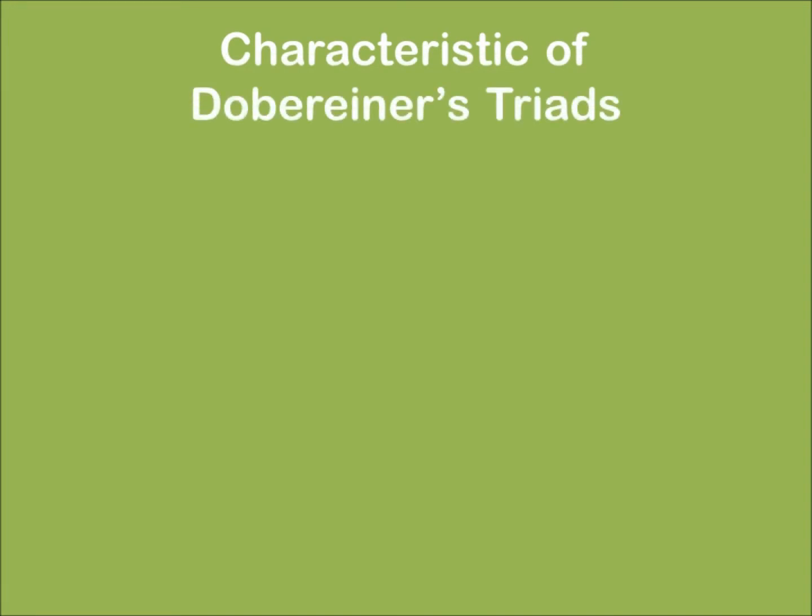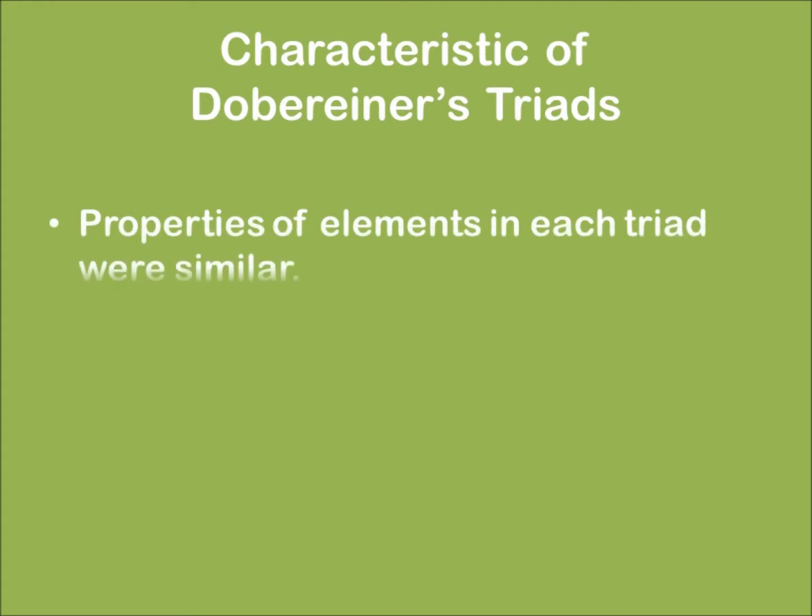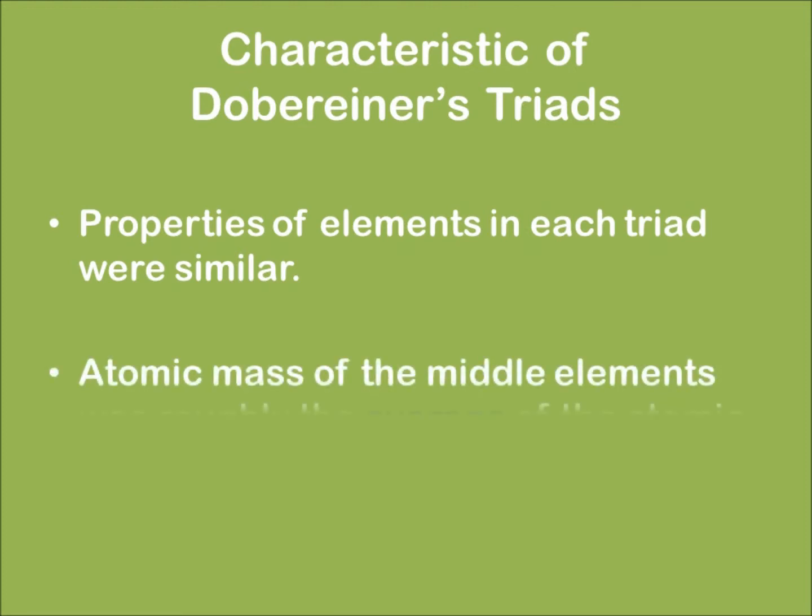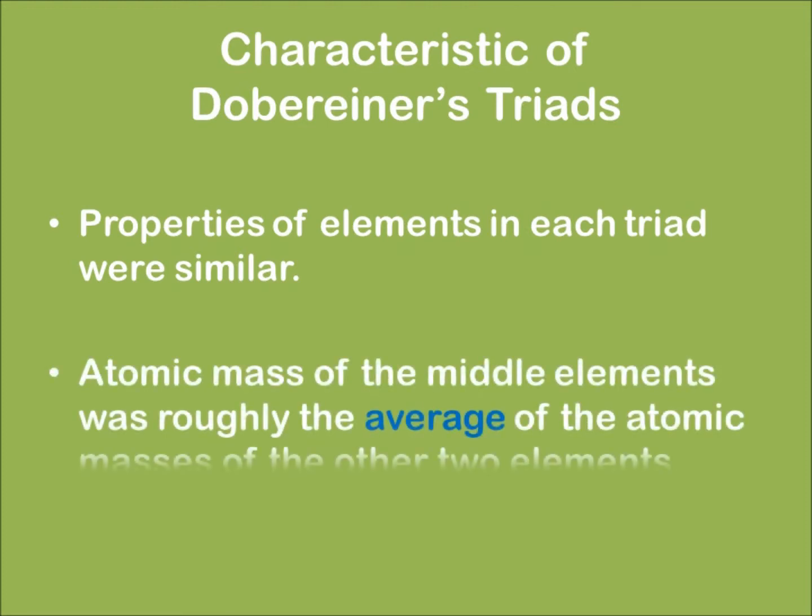Characteristics of Dobereiner's triads. The properties of the elements in each triad were similar. The atomic mass of the middle element was roughly the average of the atomic masses of the other two elements.